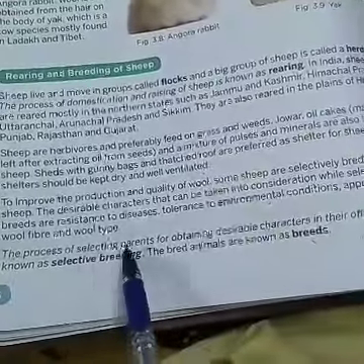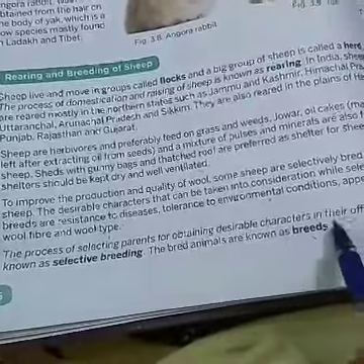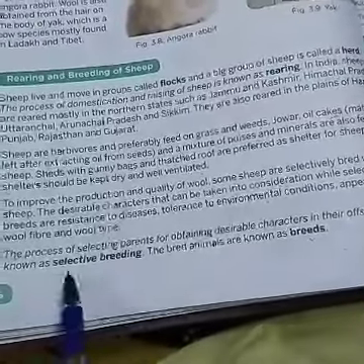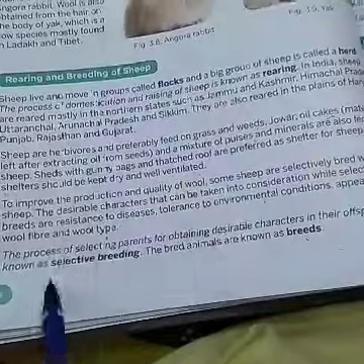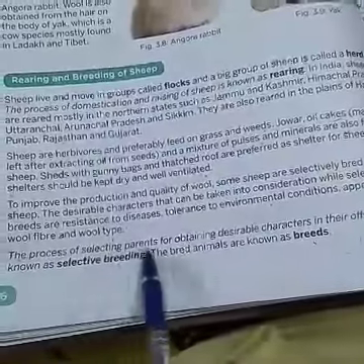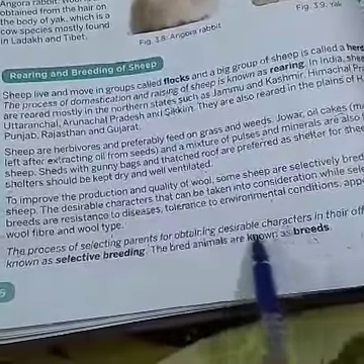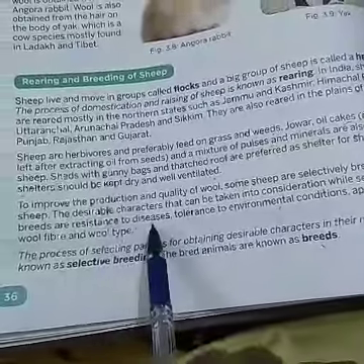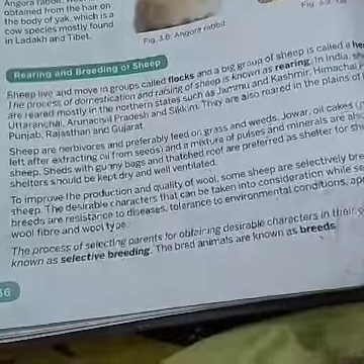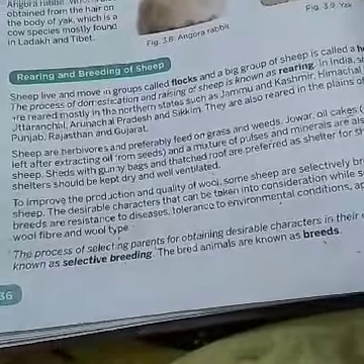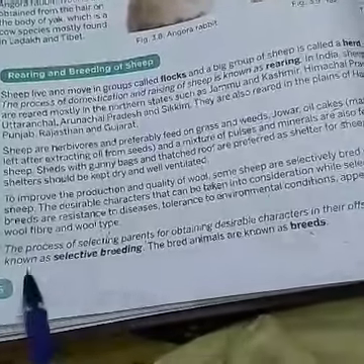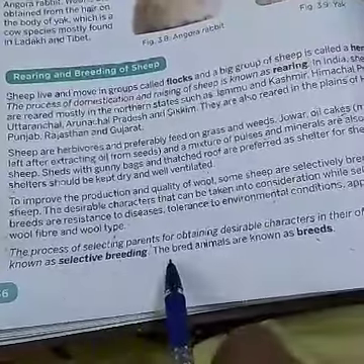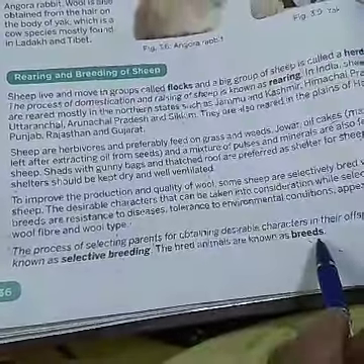The process of selecting the parents for obtaining the desirable character in their offspring is known as selective breeding. Selective breeding is the process of selecting the parents for obtaining the desirable character. Desirable characters are like resistance to disease, tolerance to the environmental conditions, appearance of the wool fiber in their offspring. This is known as selective breeding. The bred animals are known as breeds.